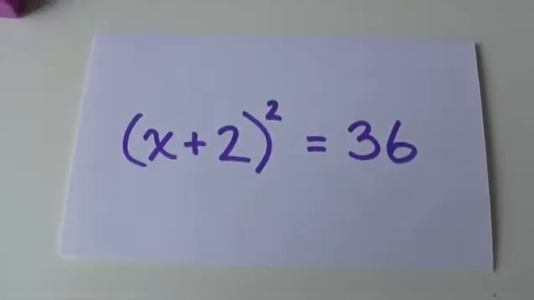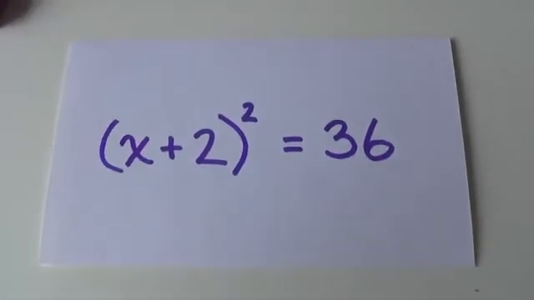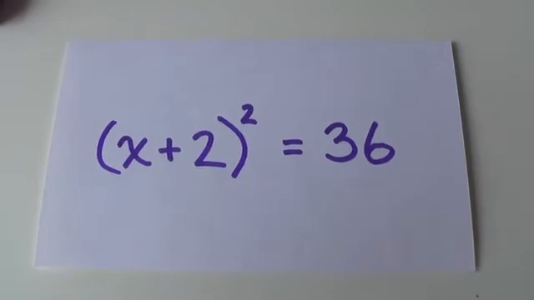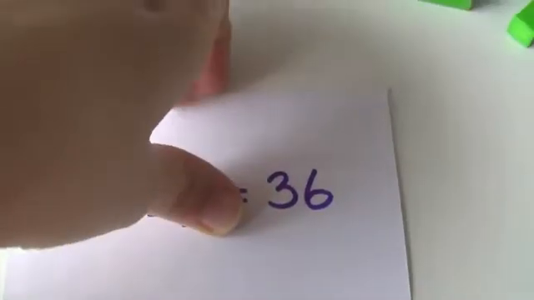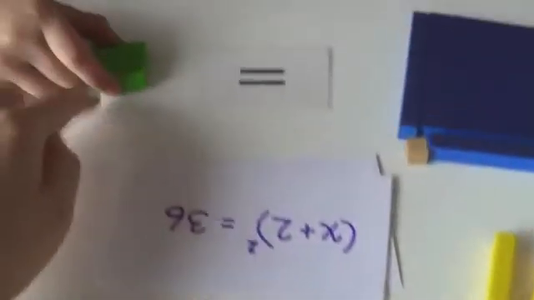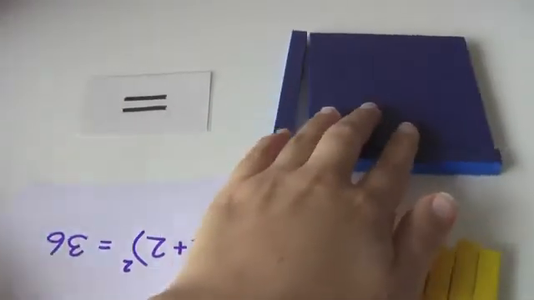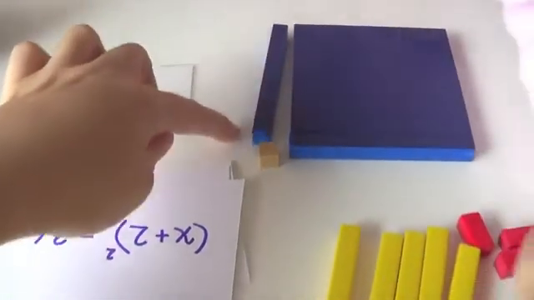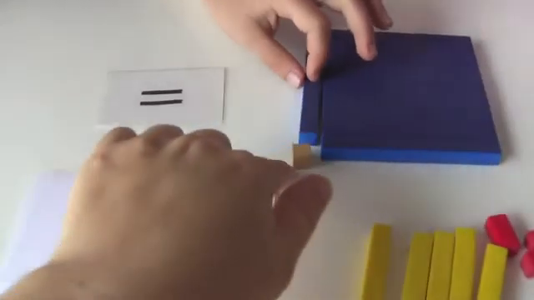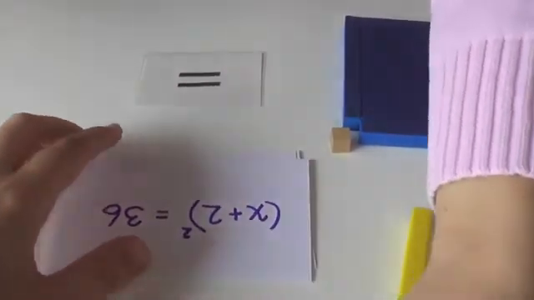Okay. All right, getting a little trickier here. X plus 2 squared equals 36. So this time, Haven, you set up the 36 over here. Zoe, you set up x plus 2. So we want x plus 2 on this side, x plus 2 on this side to make x plus 2 squared.